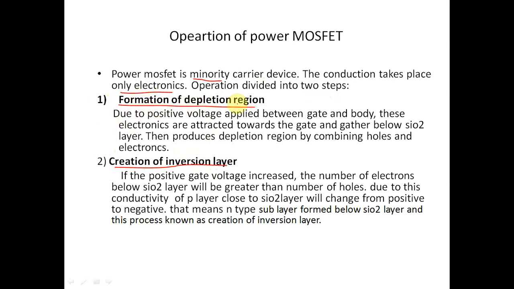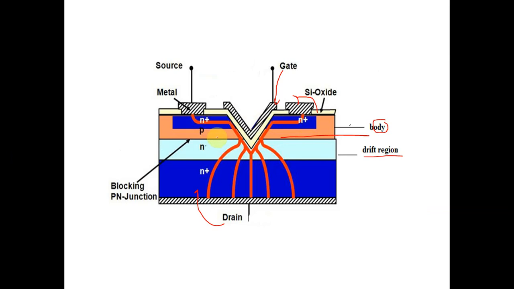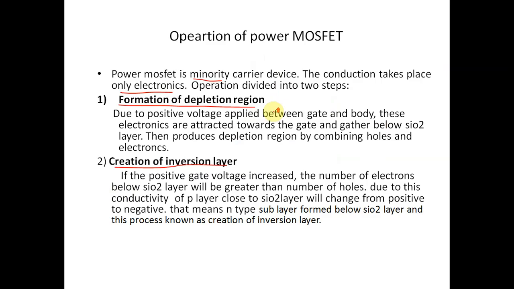How does the formation of the depletion region work? It is due to the positive voltage applied between gate and body. See here, positive voltage is applied between gate and body.